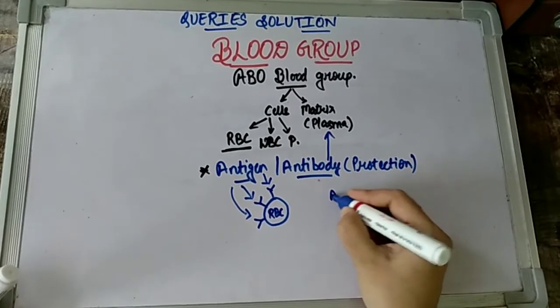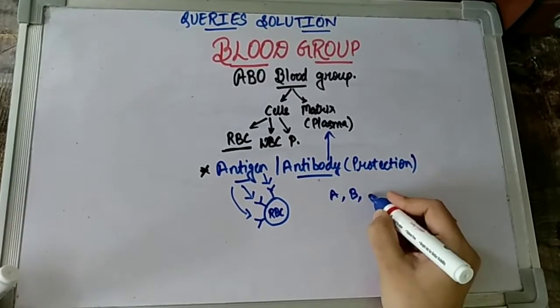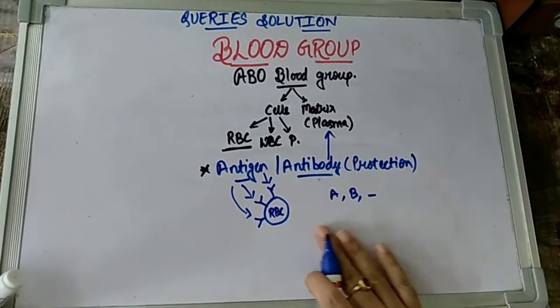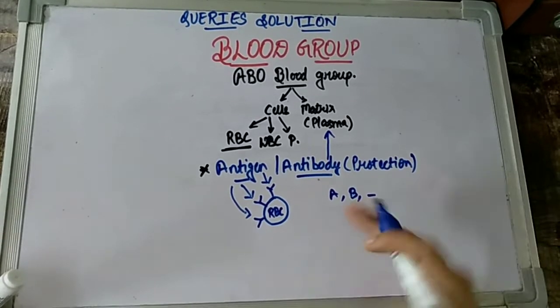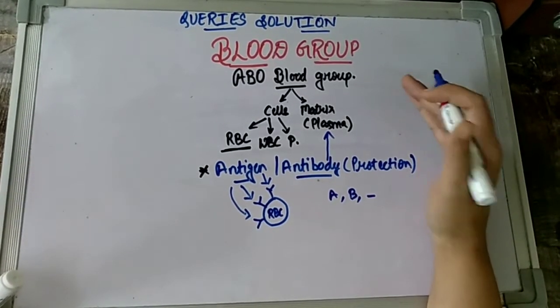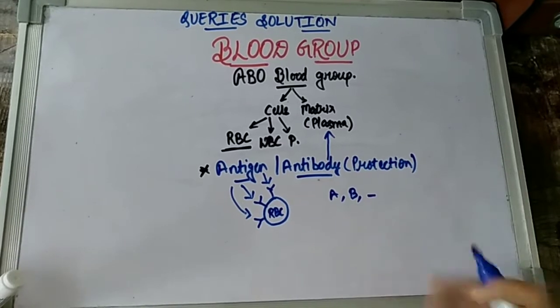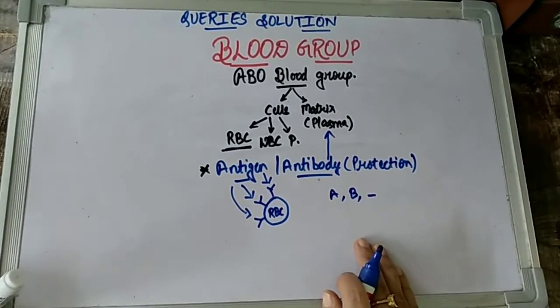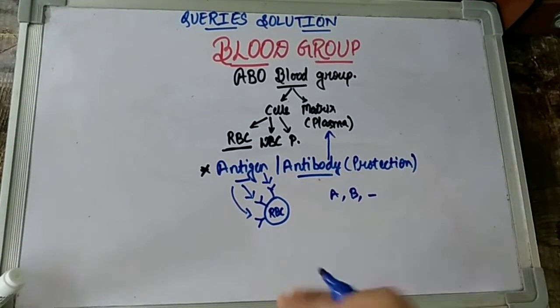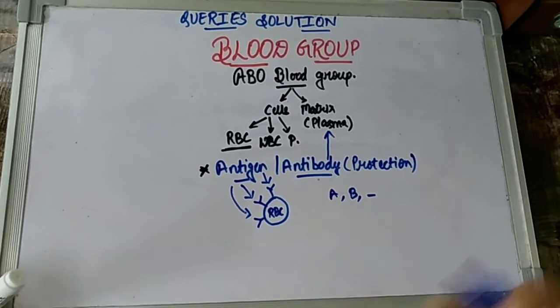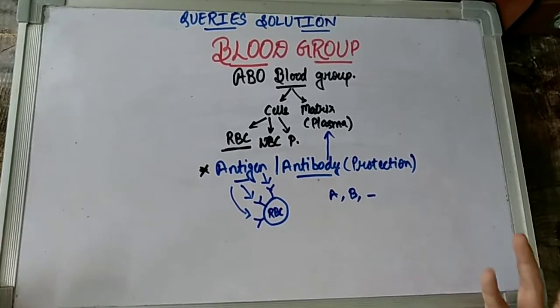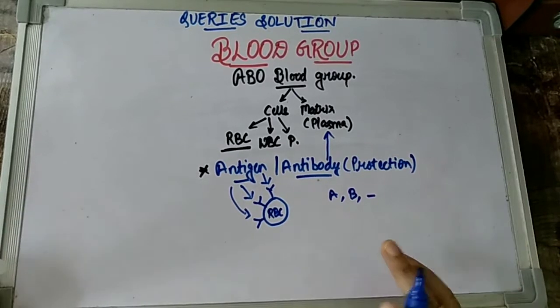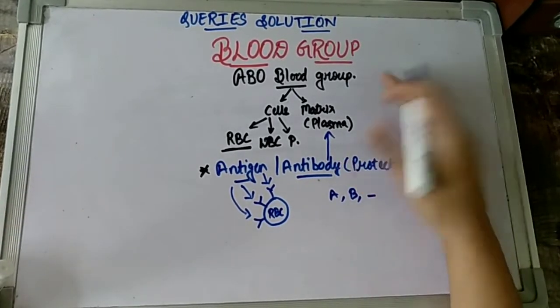So which type of antigen is there in our body? Is it A type of antigen? Is it B type of antigen? Or is there no antigen at all? That basically, children, determines which type of blood group we have. So in the later sessions, we are going to talk about which antigen a person with blood group A has, which antigen blood group B has, what AB has, and what O has, because we have four blood groups in the ABO blood grouping method.